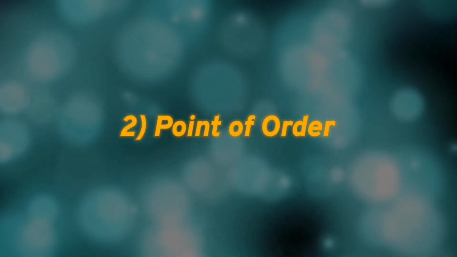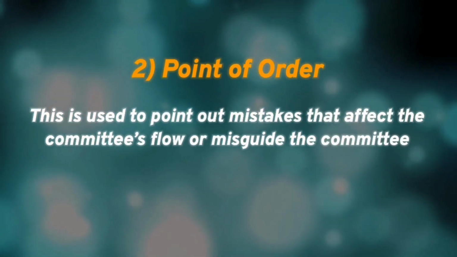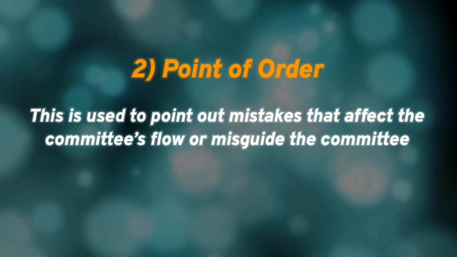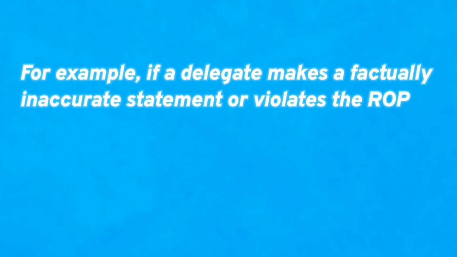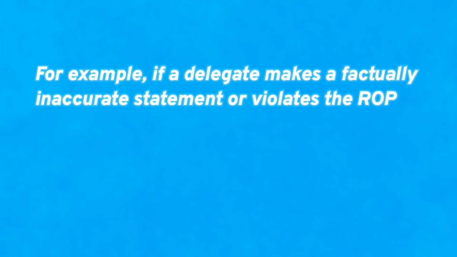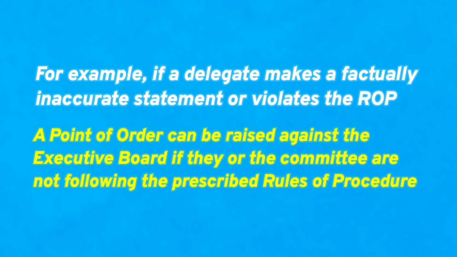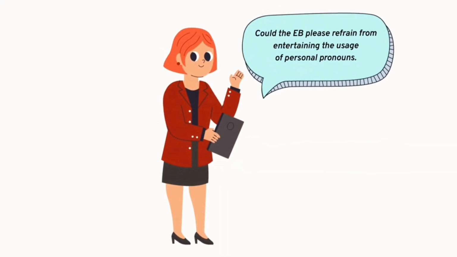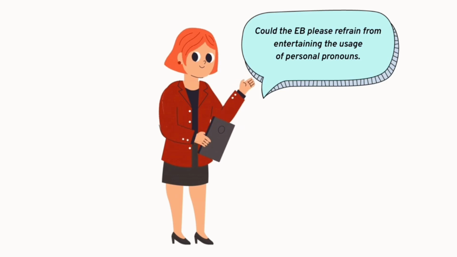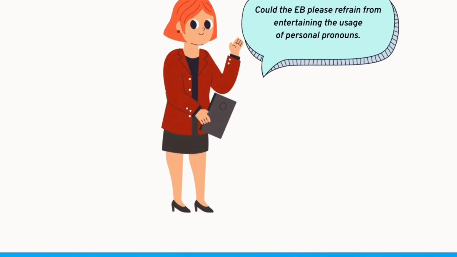The second type of point is a point of order. This is used to point out mistakes that affect the committee's flow or misguide the committee. For example, if a delegate makes a factually inaccurate statement or violates the rules of procedure. A point of order can be raised against the executive board if they or the committee are not following the prescribed rules of procedure. For example, a delegate might say, "Could the executive board please refrain from entertaining the use of personal pronouns within the committee?"